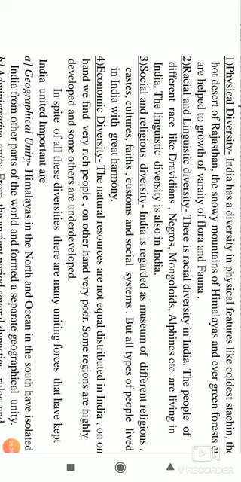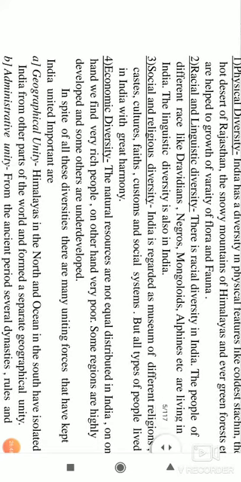South India is surrounded by the sea, while Jammu and Kashmir and other states have no connection to the sea at all. So therefore, there are diversities, but still we are united.